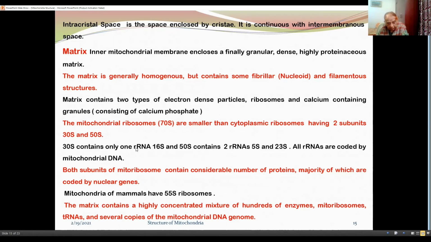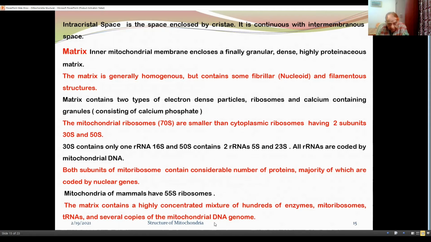30S contains only one ribosomal RNA, that is 16S, and 50S contains two ribosomal RNAs, 5S and 23S. All ribosomal RNAs are coded by mitochondrial DNA. Both subunits of mitoribosome contain considerable number of proteins, majority of which are coded by nuclear genes. Mitochondria of mammals have 55S ribosomes.